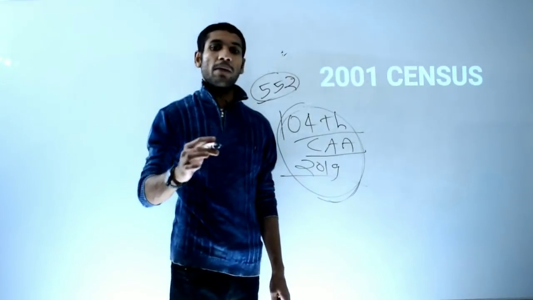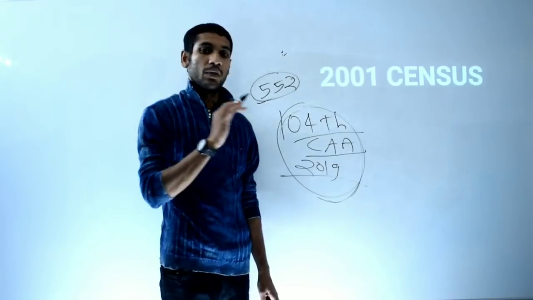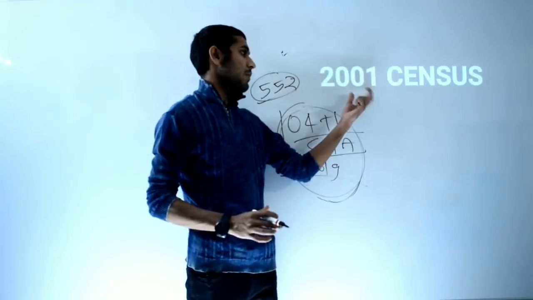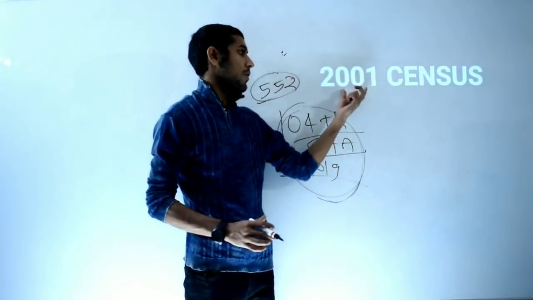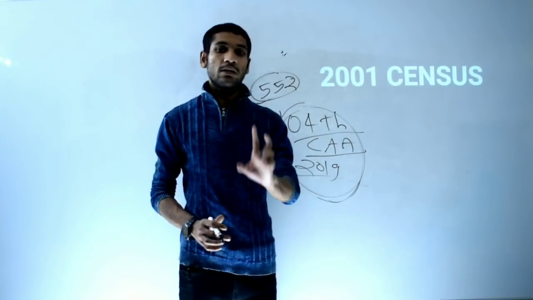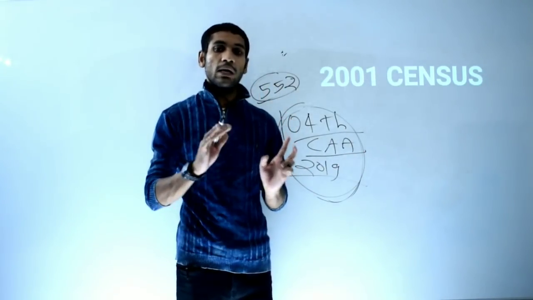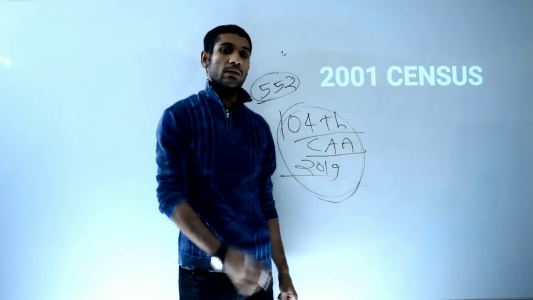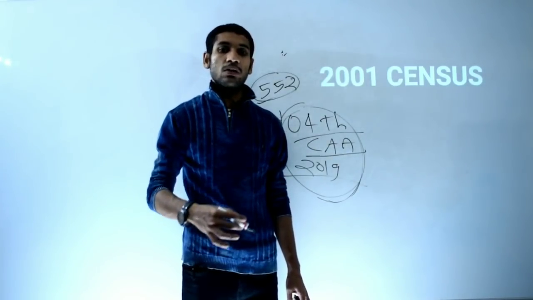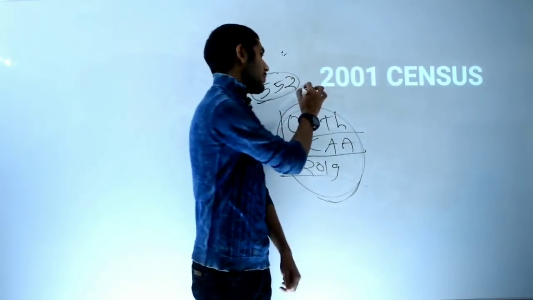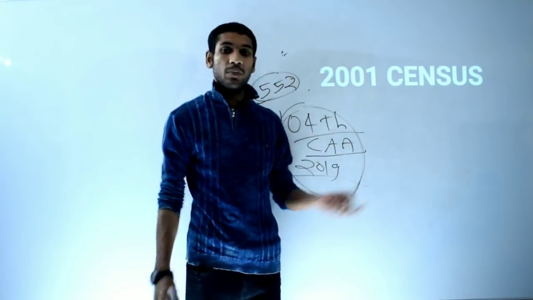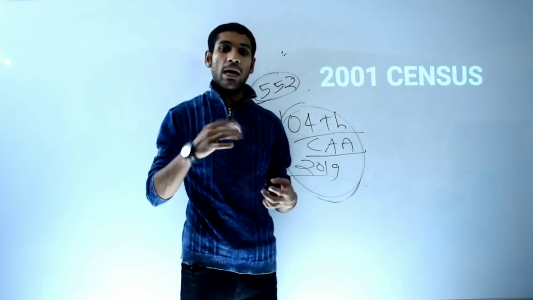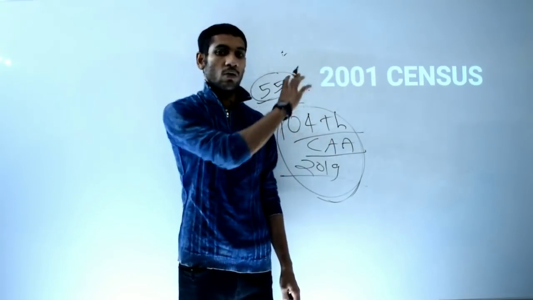And the population will be determined not by the 2011 census, not by the 2011 census. It is determined by the 2001 census. According to the census of 2001, the population is determined for the allocation of seats for Lok Sabha to each and every state. Fine. Listen to my sentence again. Not by the 2011 census, but it is the 2001 census according to which the allocation of seats of Lok Sabha is being determined for each and every state. I hope this is clear to all of you.